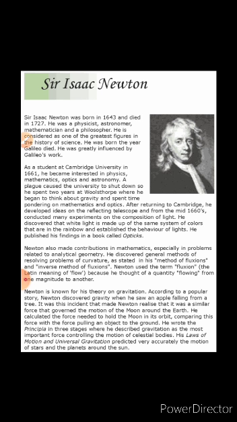He discovered that white light is made up of the same system of colors that are in a rainbow, and established the behavior of light. He published his findings in a book called Optics.